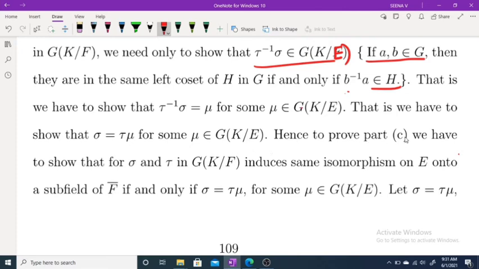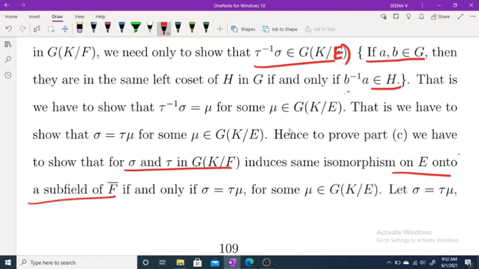So to prove part C, we have to show that for sigma and tau in G of K over F, they induce the same isomorphism on E onto a subfield of F closure if and only if sigma equals tau nu for some nu belongs to G of K over E. So to prove part C, for sigma and mu in G of K over F, both induce the same isomorphism of E onto a subfield of F closure if and only if they are in the same left coset. That's what we have to prove.